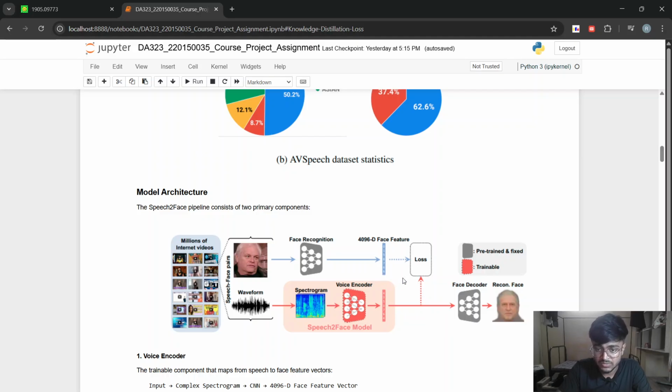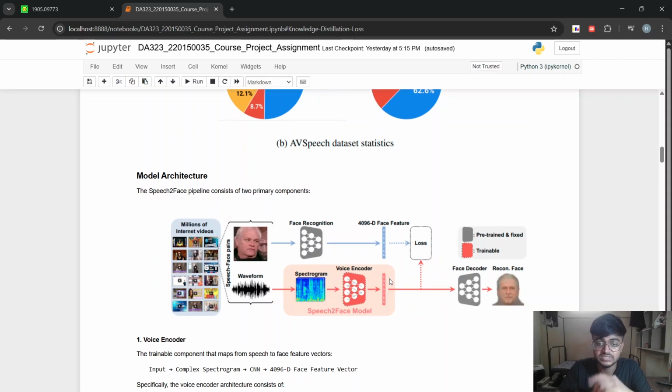So we will try to minimize the loss between these two encoded feature vectors. The very naive loss function that we can think of is the L2 loss between the two feature vectors, and using that L2 loss we can backpropagate on the speech encoder model and update the weights. This paper also did the same initially, but they found it was taking too many epochs, too much time to train a very good model.